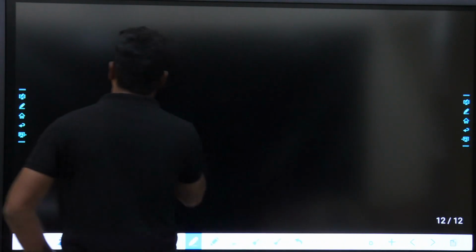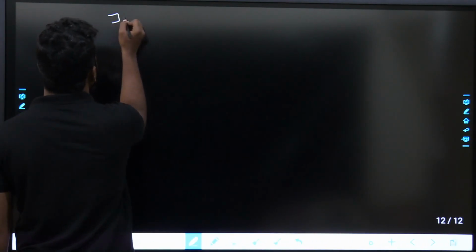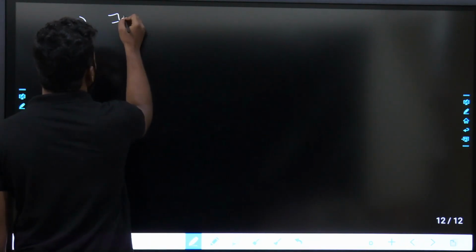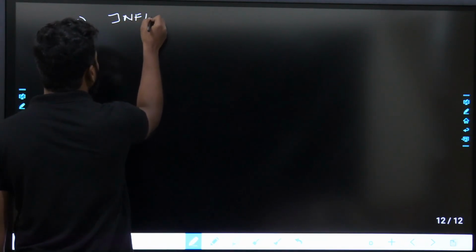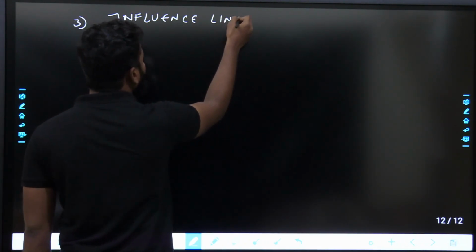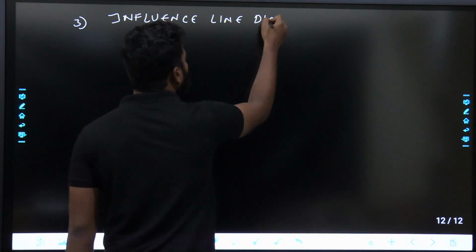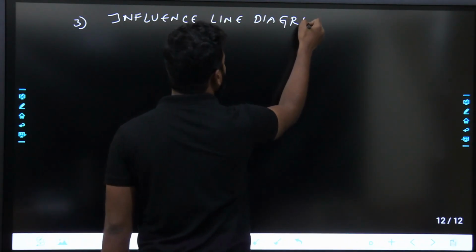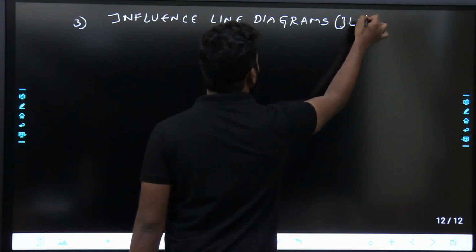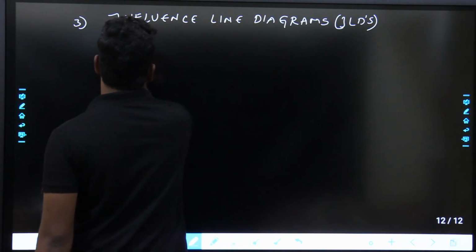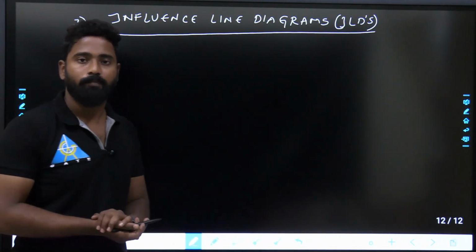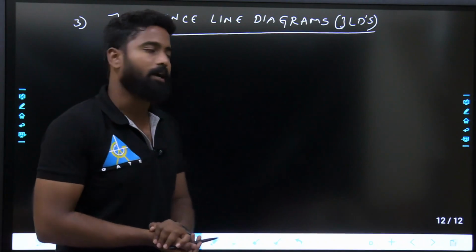The next one is influence line diagrams. The third chapter, I think, right? First chapter is that. Next one is influence line diagrams, ILDs. Influence line diagrams, ILDs. Fine. So if I say influence line diagrams, ILDs, what exactly is influence line diagrams?